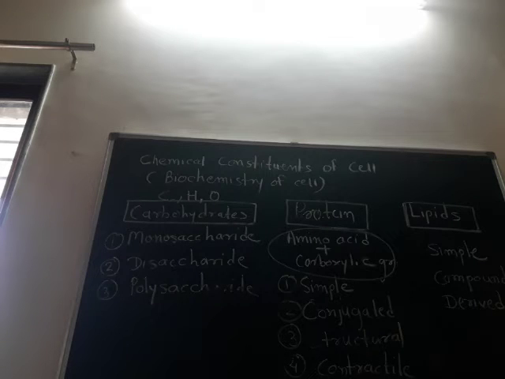Another example of the conjugated protein is the glycoprotein, when the protein is combined with a carbohydrate. Chromoprotein means the protein is combined with a pigment material. Then some kinds of enzymes and hormones are also included under this classification of protein, like enzymes such as salivary amylase, and hormones like insulin and growth hormone. So the protein plays an important role in enzymes and hormones also.